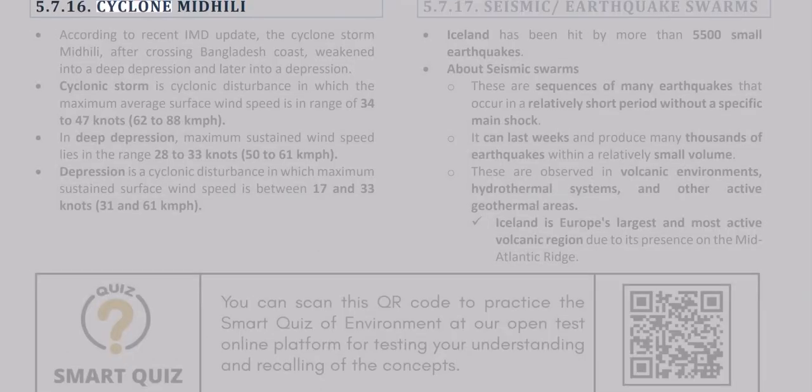The 5th of July, 16, Cyclone Michaung. According to a recent IMD update, the cyclonic storm, after crossing the Bangladesh coast, weakened into a deep depression and later into a depression.